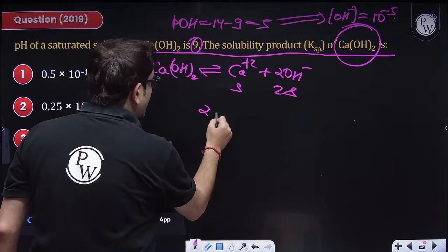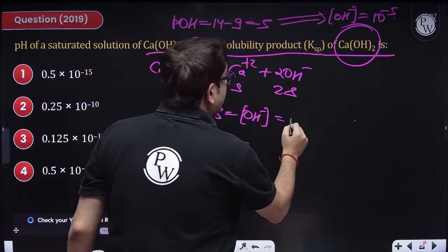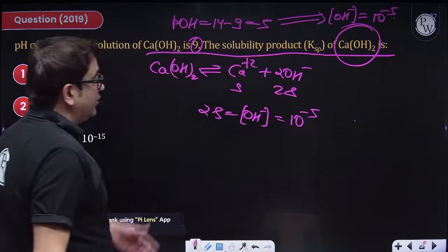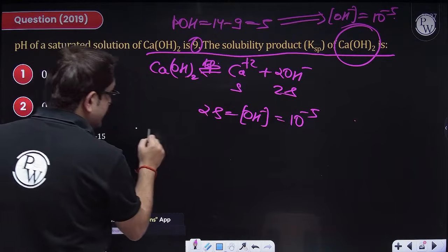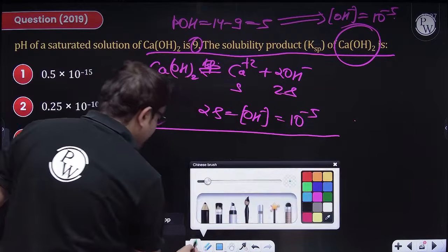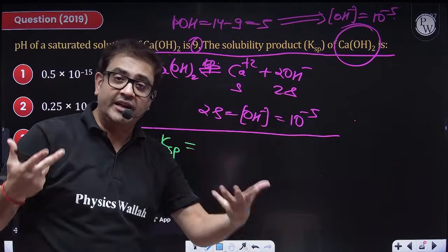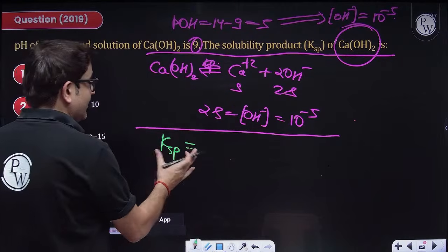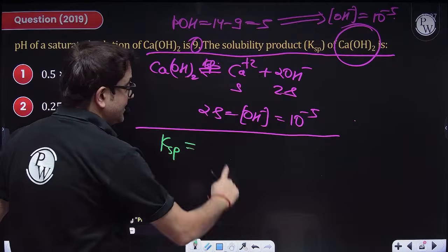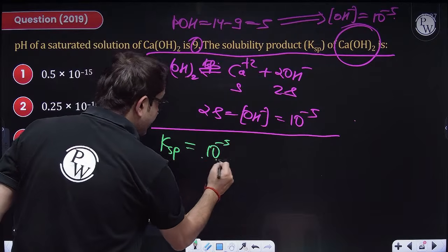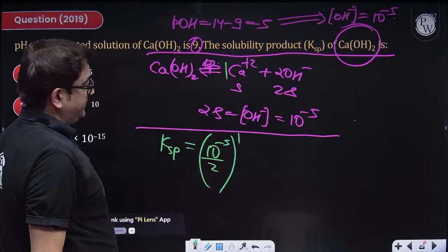That means the value of 2S, which is the concentration of OH minus ion for the saturated solution, will be 10 raised to the power minus 5. So I know the value of 2S. Now what do I have to calculate? I have to calculate KSP, which is generally given, but here they have hidden the value of KSP and given us information in another way, theoretically but logically also. So good framing of the question. KSP will be the concentration of calcium ion, which is S. So the value of S will be 10 raised to the power minus 5 upon 2, because 2S is this much. This is for calcium raised to the power 1.